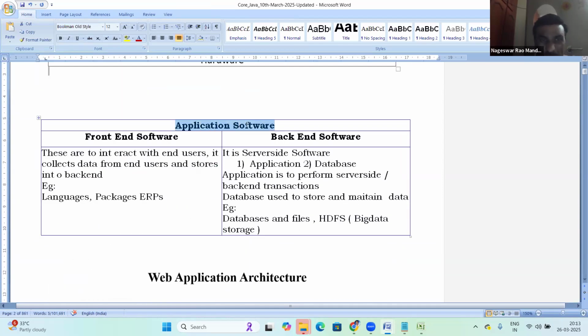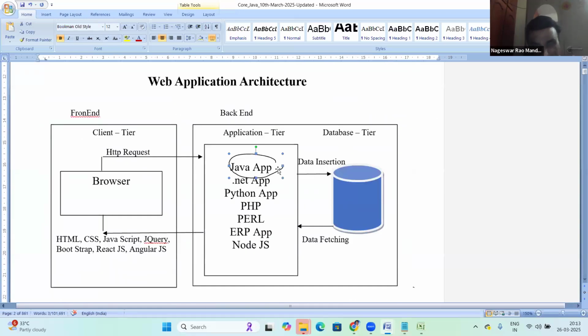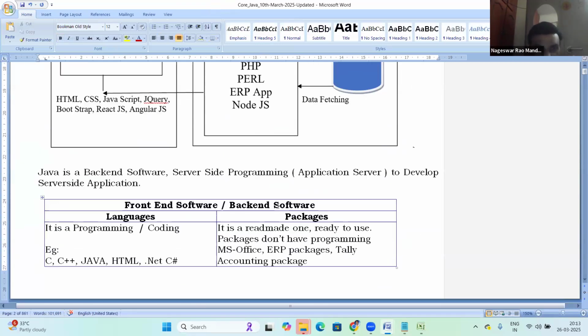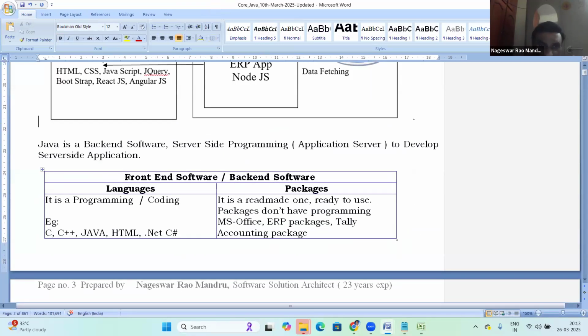See, application software has a front end and backend. So Java comes here, backend. Java is a backend software. That is clear. Okay, fine. Next, one more thing here. For the front ends and backends, there are 2 things: language and package. Language and packages. A package is ready-made and ready to use.